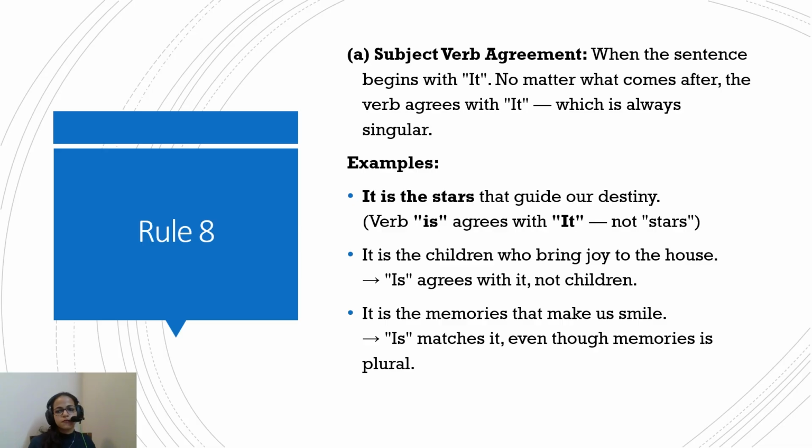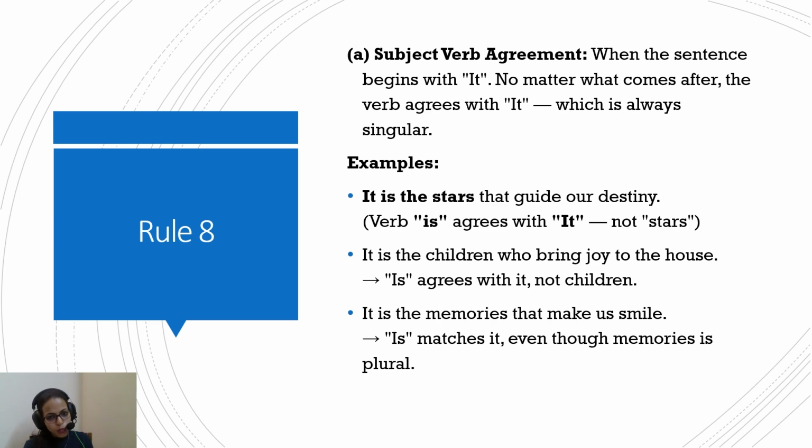Now, rule 8. When a sentence begins with "it", no matter what comes after the word, the verb should agree with "it", which is always singular. So this is simple enough. It is the stars that guide our destiny. Here, the verb "is" has to always be in agreement with "it".